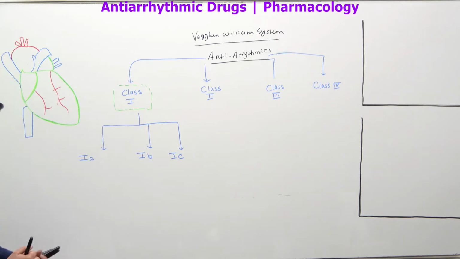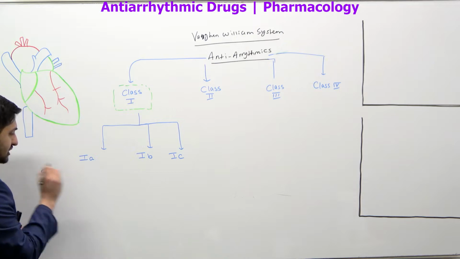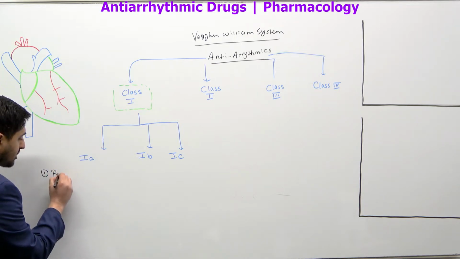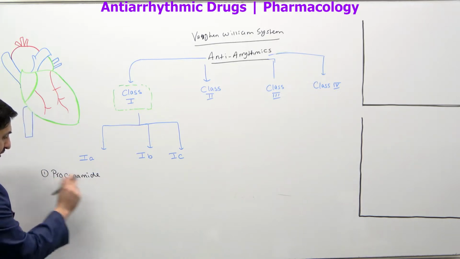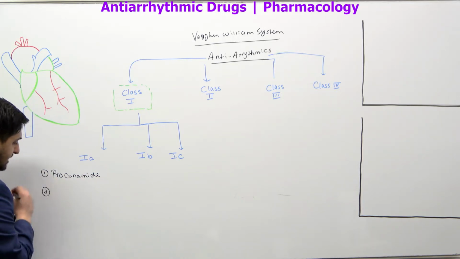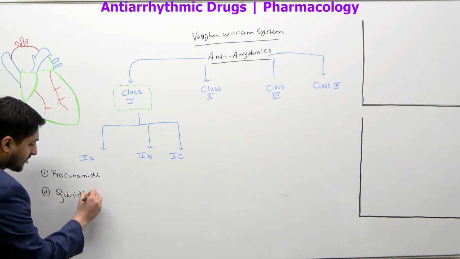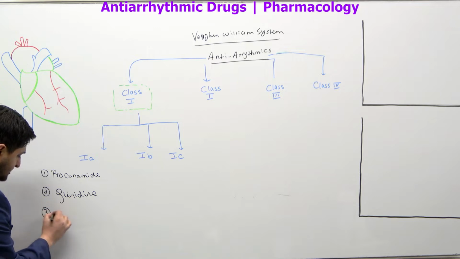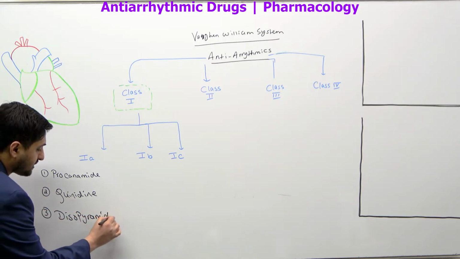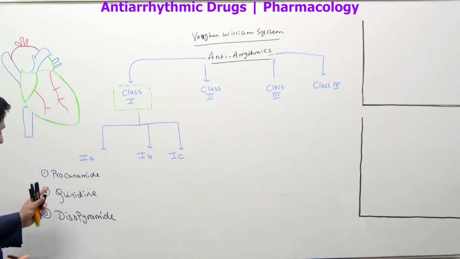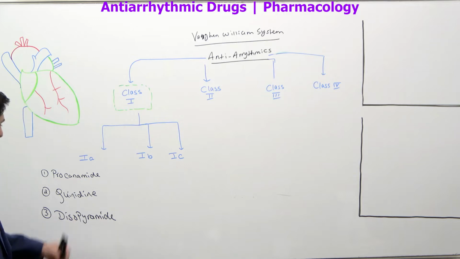And this is very important that you have to know, right? When we talk about the class 1A drugs, there are three drugs you've got to remember. One is called procainamide, right? Second drug is quinidine, all right. And the third drug is something called disopyramide, all right? Please remember these three different drugs: procainamide, quinidine, and disopyramide.